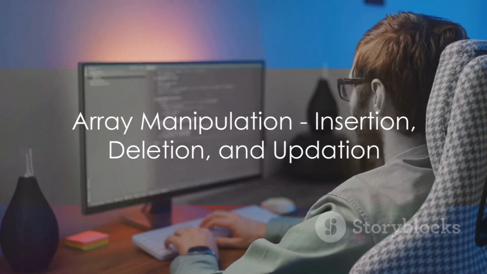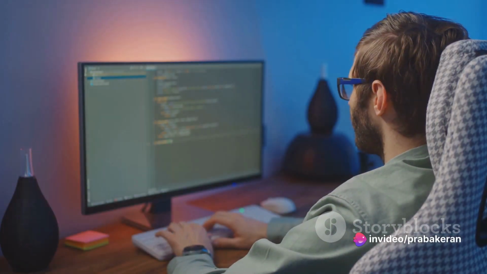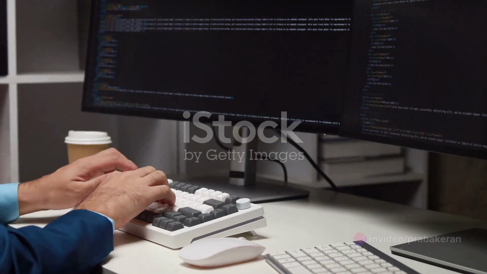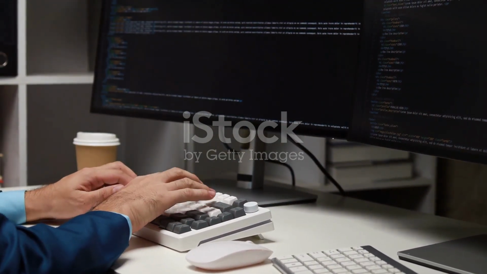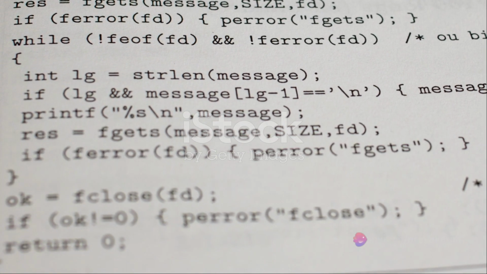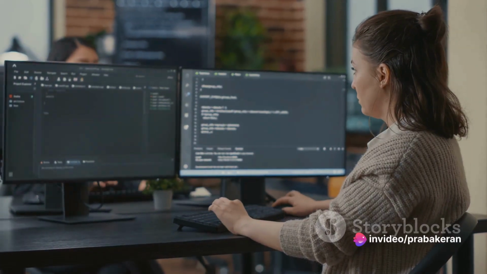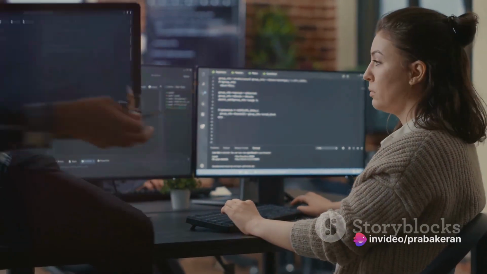Now that we know how to access array elements, let's explore how to manipulate them. When we talk about array manipulation in C++, we mainly focus on 3 operations: insertion, deletion, and updation. These operations allow us to modify the array data as per our needs. Let's take a quick dive into each one of them.